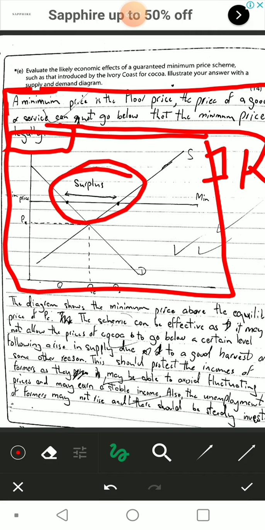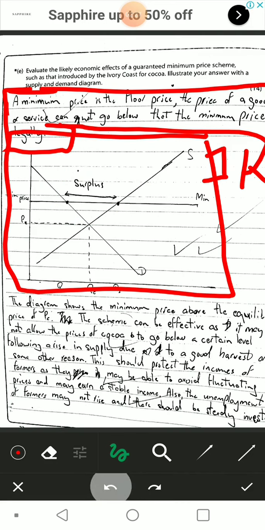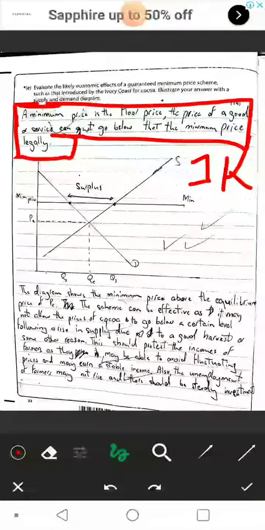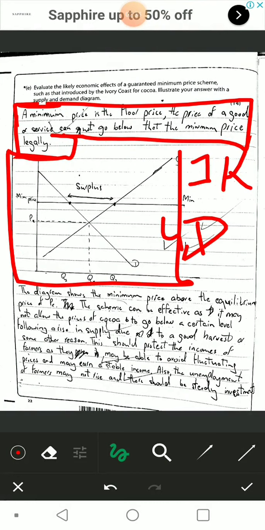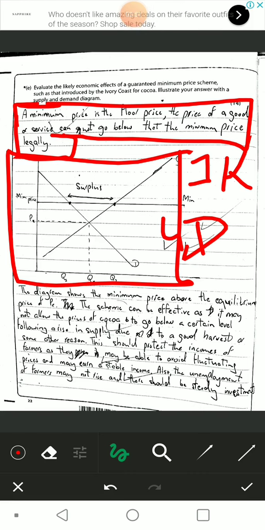This surplus and the fact that the diagram shows the new price and supply and demand gets me 4 marks for the diagram. So 1 mark there, 4 for the diagram here. There's 5 marks by now. Okay, now I'm starting off with the main answer where I'm going to elaborate on the economic effects of this minimum price stream, and I'll also incorporate my supply and demand diagram as much as I can. The diagram shows this minimum price above the equilibrium price of PE. I'm just incorporating and explaining it.